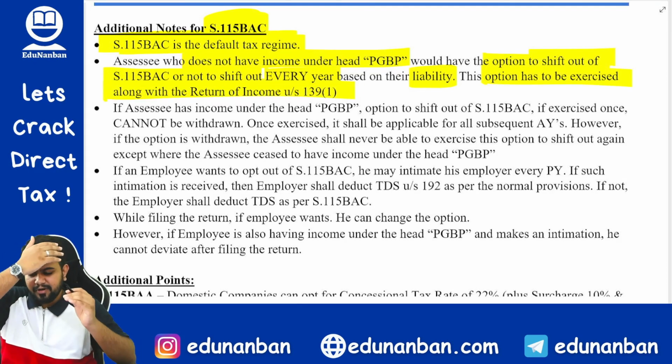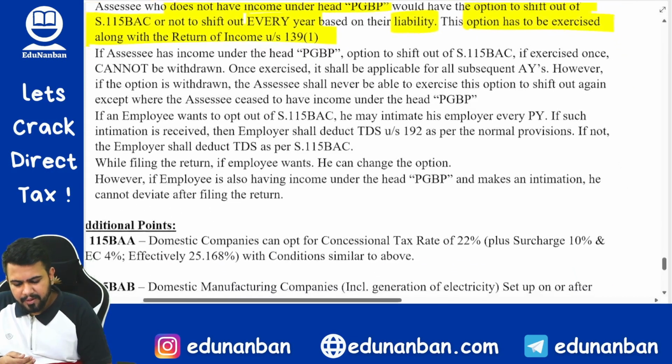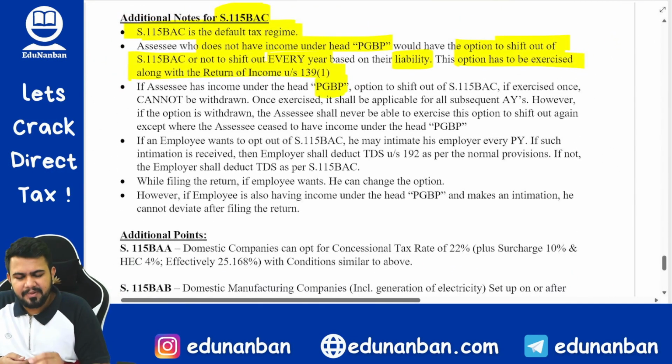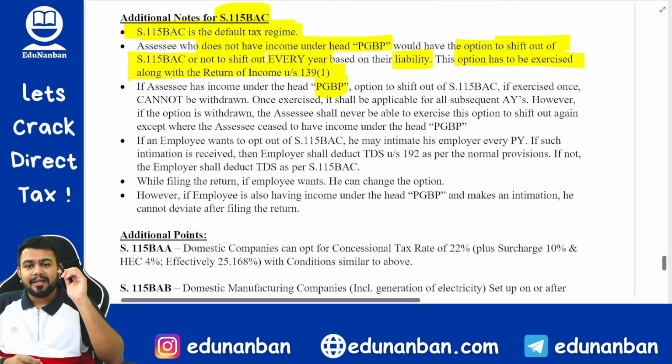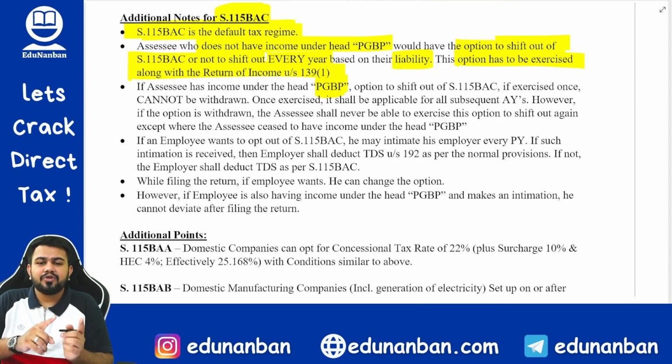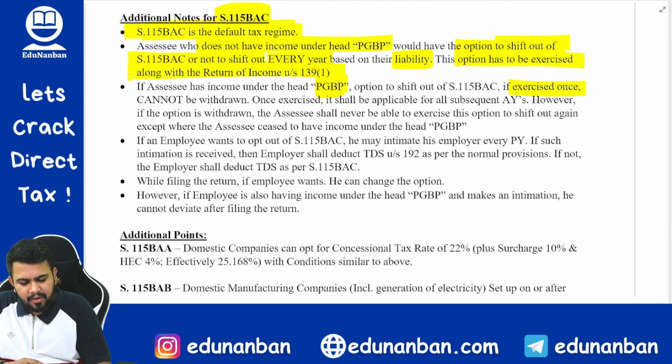So what is the provision telling? The provision is telling that the person who is not having PGBP income, every year they can decide whether they want to stay in the default tax regime or they want to come out of the default tax regime. Come out means what? Coming out means they want to opt for old tax provisions. Okay. Sir, what if the person is having PGBP income? If the assessee is having PGBP income, then the person can exercise the option to shift out only once in the lifetime. Okay, only once.